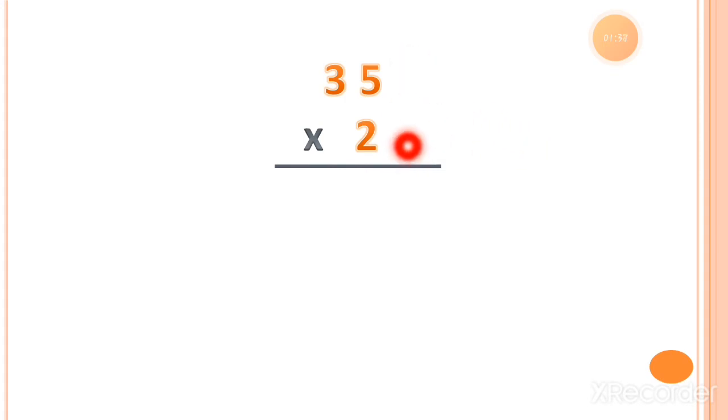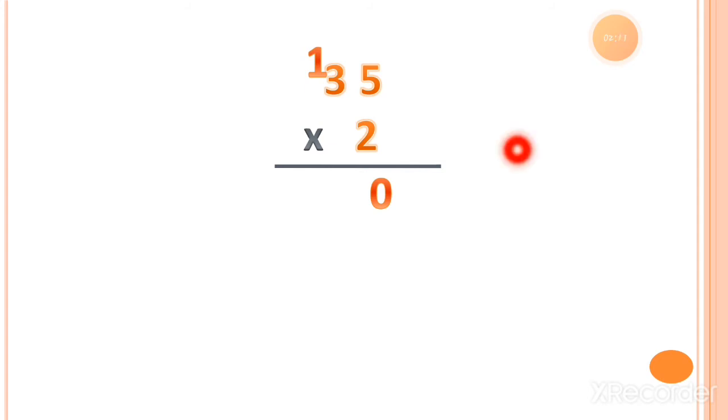Now here is 2 fives. 2 fives is equal to 10. So I write 0 under the ones column, and the 1 moves as a carry forwarded number to the tens column. So step 1 is complete. Let's move to step 2, which is 2 threes. Multiply 2 with the tens value, which is 3. So 2 threes is equal to 6.